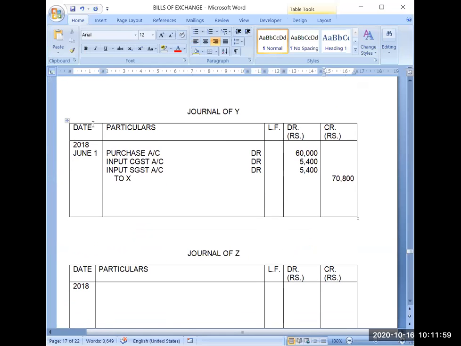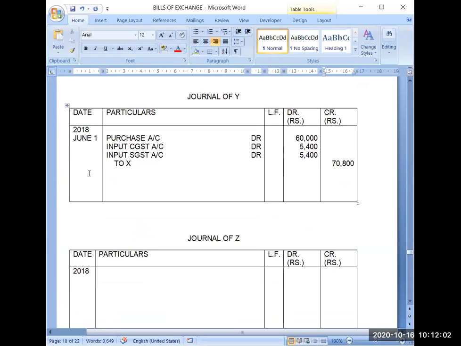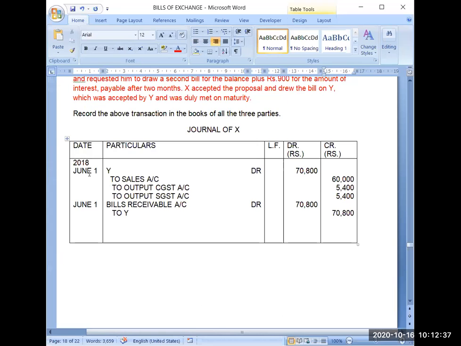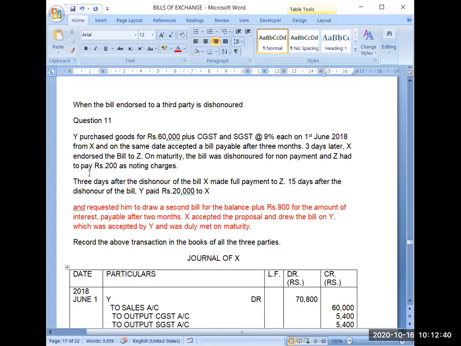And the same document will become bills payable for Y, June 1. It is the liability of Y because he has promised to pay. So it will become X debit 70,800 to bills payable account, 70,800. So now I have recorded bills receivable and bills payable also. Now see the question further.